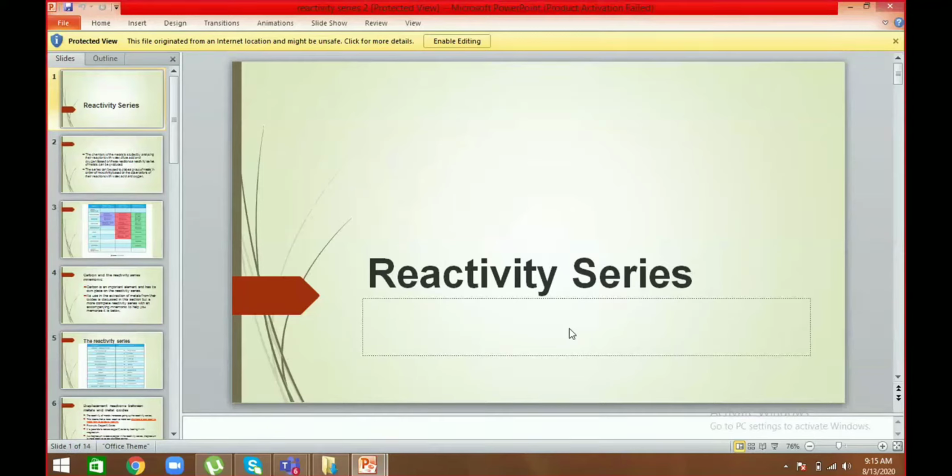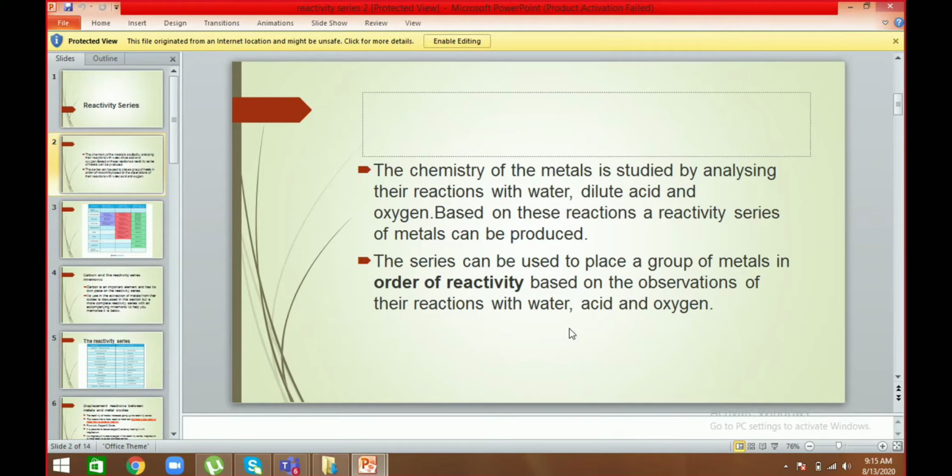So in today's lecture, we are going to talk about the reactivity series: what the reactivity series is, on what basis it was designed, what is included in it, and on what basis these elements, which are metals, are arranged in it. Basically, the reactivity series is a series of metals arranged according to their reactivity.